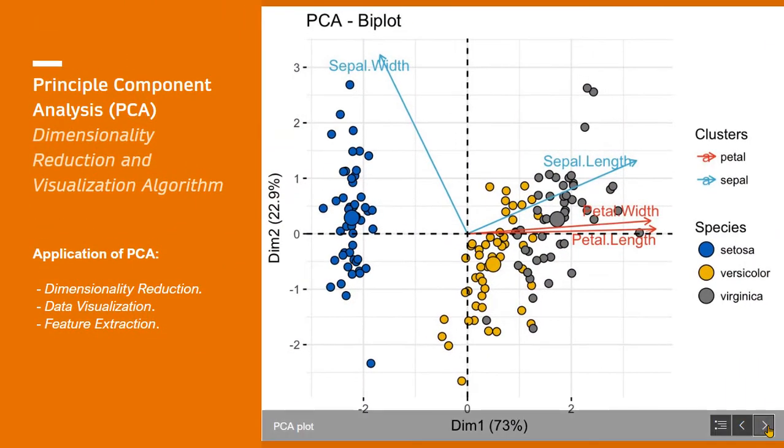Talking about the applications of principal component analysis. Dimensionality reduction. Dimensionality reduction is the transformation of data from a high-dimensional space into a low-dimensional space, so that the low-dimensional representation retains some meaningful properties of the original data, ideally close to its intrinsic dimension.